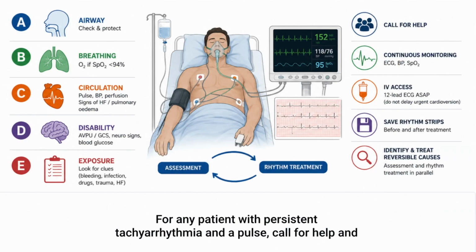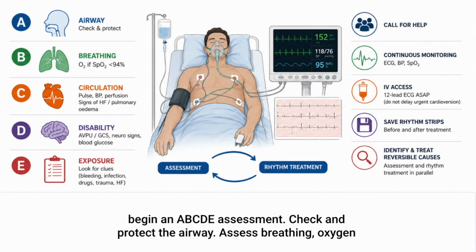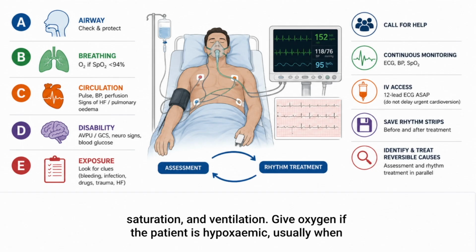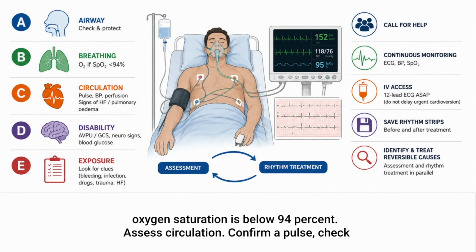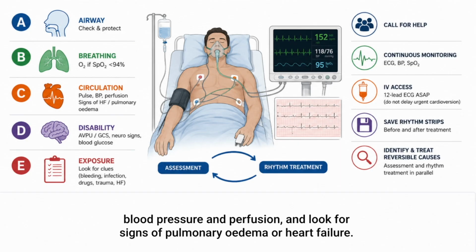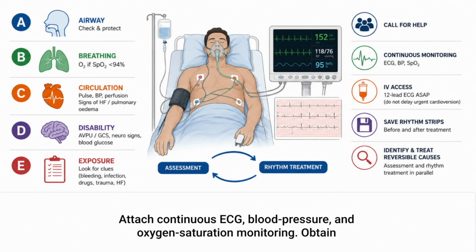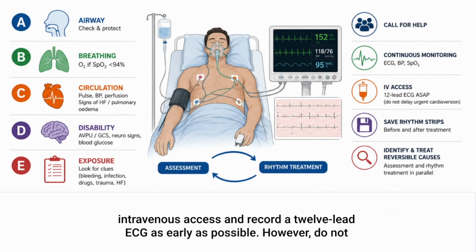For any patient with persistent tachyarrhythmia and a pulse, call for help and begin an ABCDE assessment. Check and protect the airway. Assess breathing, oxygen saturation, and ventilation. Give oxygen if the patient is hypoxemic, usually when oxygen saturation is below 94%. Assess circulation. Confirm a pulse, check blood pressure and perfusion, and look for signs of pulmonary edema or heart failure. Attach continuous ECG, blood pressure, and oxygen saturation monitoring. Obtain intravenous access and record a 12-lead ECG as early as possible.